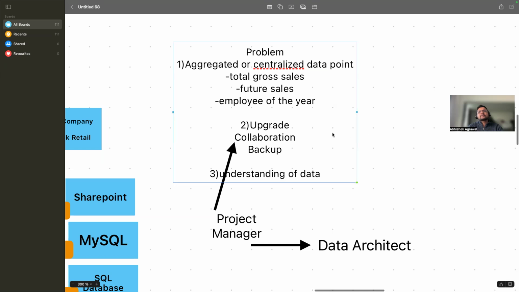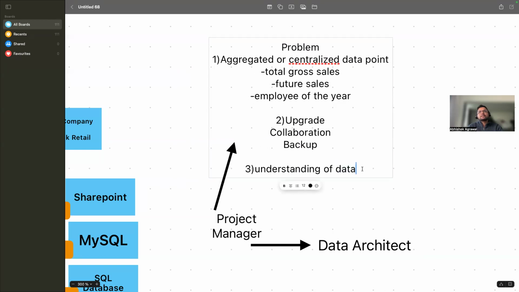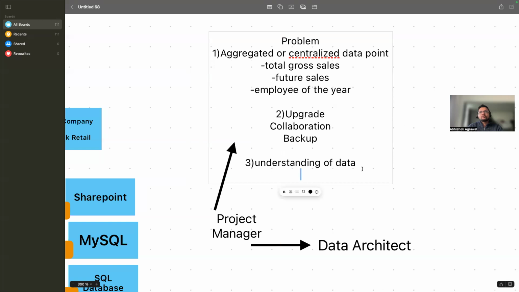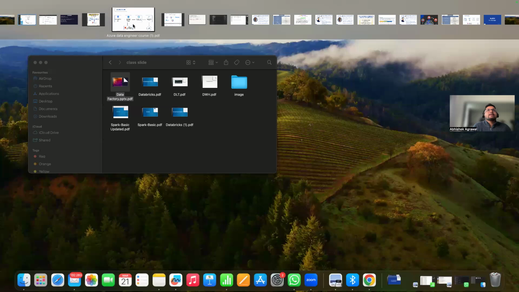Understanding of data, as in, suppose he wants to understand all of these data points: gross sales, future sales, employee of the year, all of that he wants. Suppose this is already written, so I'm not writing. So gross sales, future sales, employee of the year, all of this they also want. So what has the architect told?